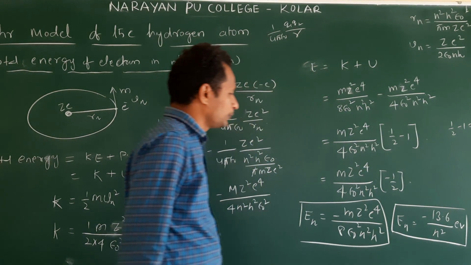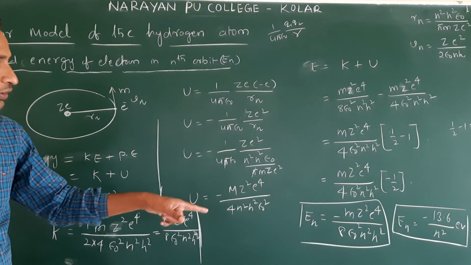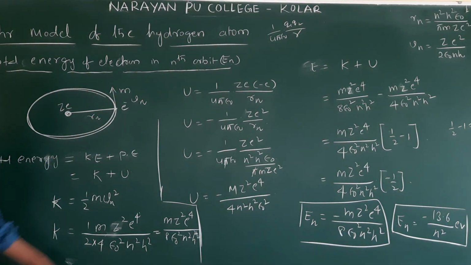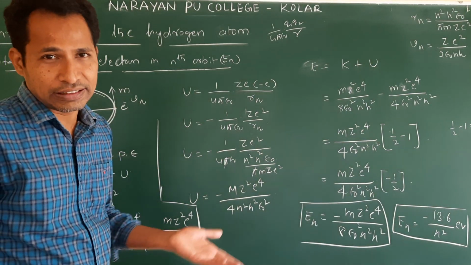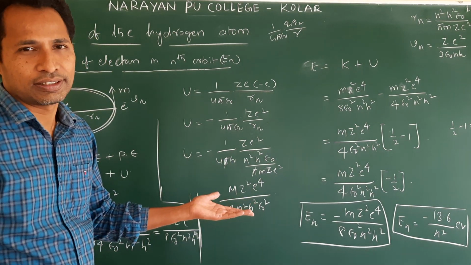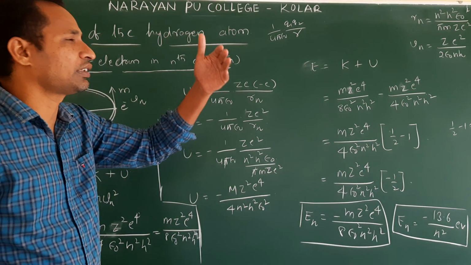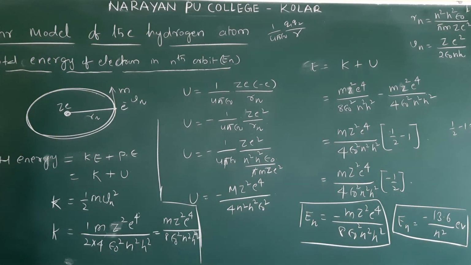If you want to calculate for hydrogen atom, substitute n value 1, the first orbit. In this first orbit, energy will be minus 13.6. You want to calculate second, substitute n is equal to 2, so n square is there. Understand? Next 3. Like that we can calculate the energy of the electron in hydrogen atom.